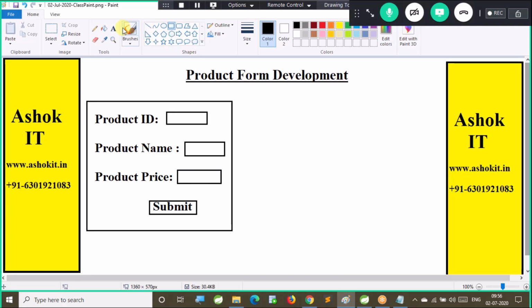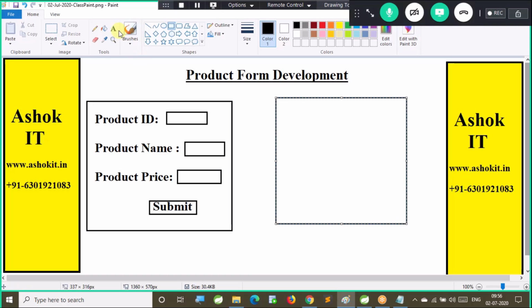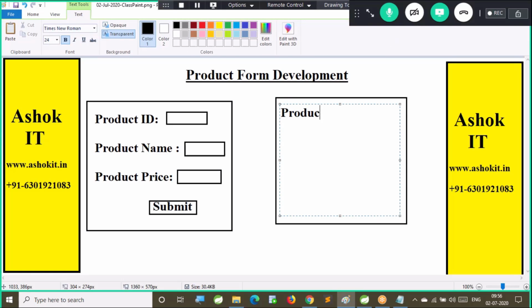Now, whenever this form is submitted, I want to display the response in one more page. This is: product added to catalog successfully.